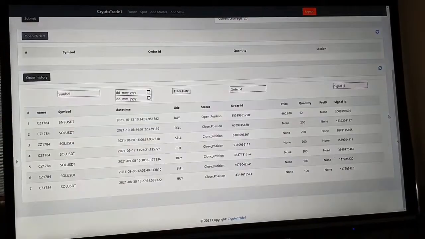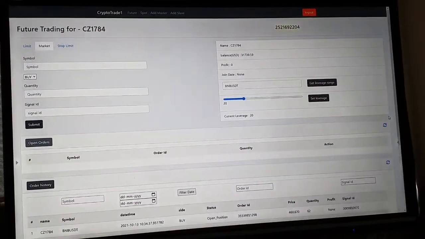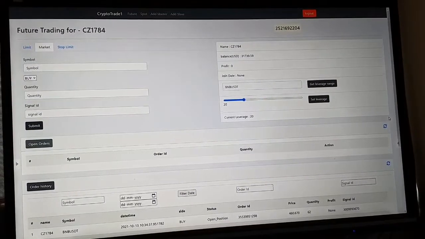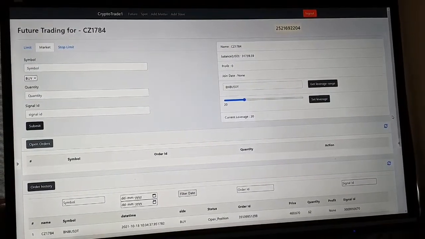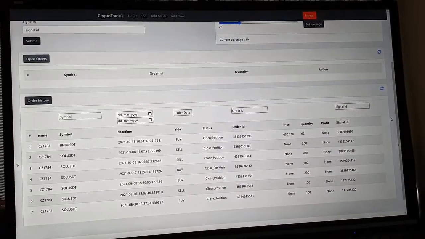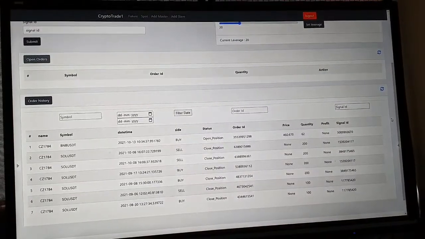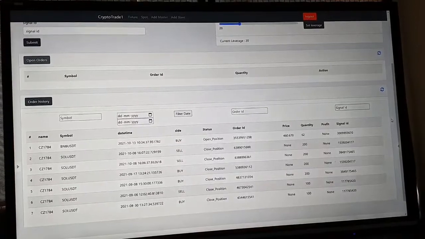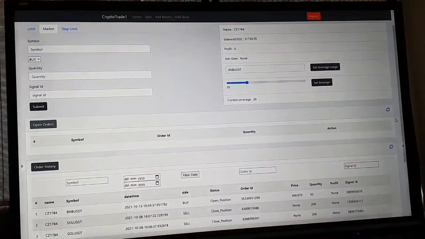Moving ahead, this is another account. We have a near 31,700 balance for the trade, and in this we have again taken 62 quantities of BNB USDT, where you can see that the sold USDT previous trade is closed in profit and the profit is delivered to the client.